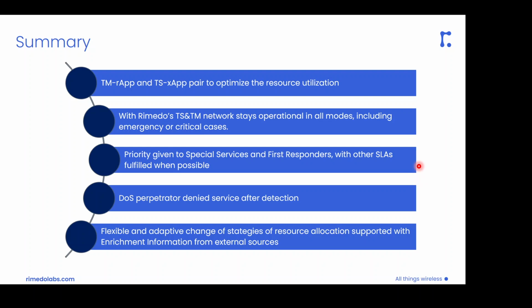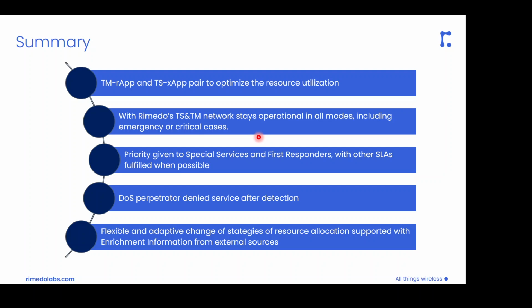The aim here is to optimize the utilization of available resources. The application of such hierarchical traffic management allows us to keep the network operational in all the considered operation modes.